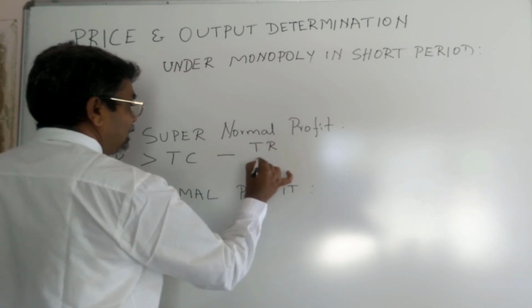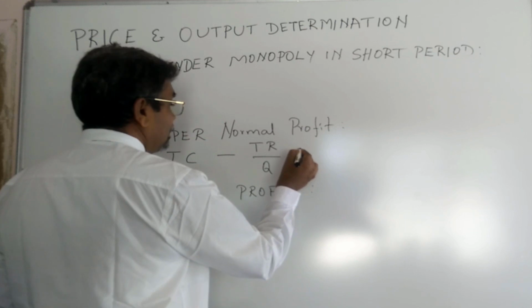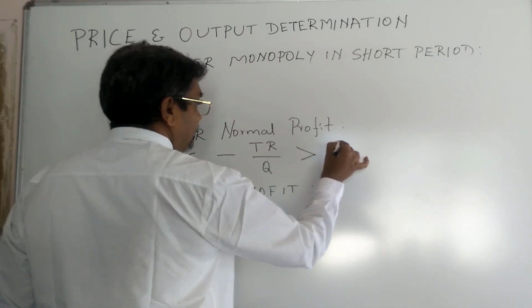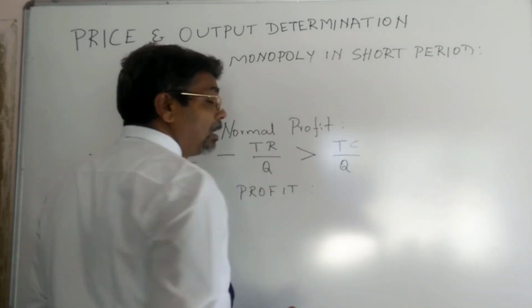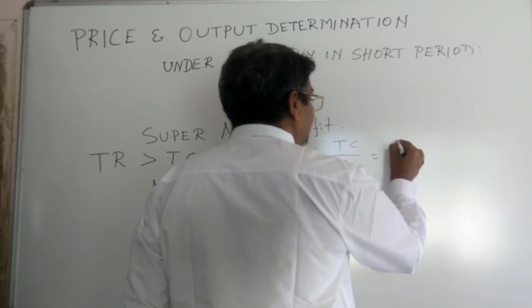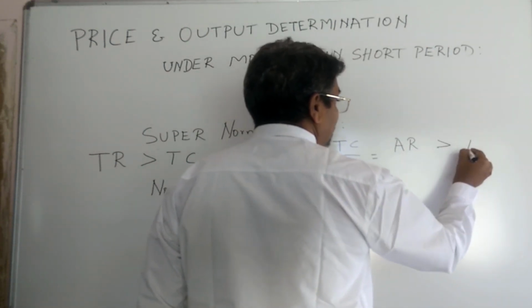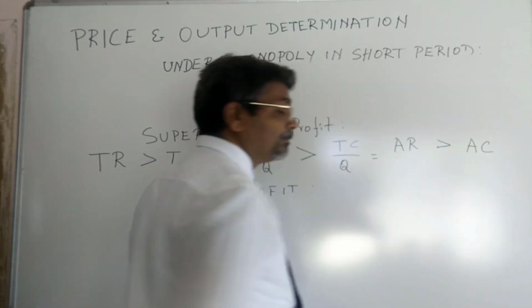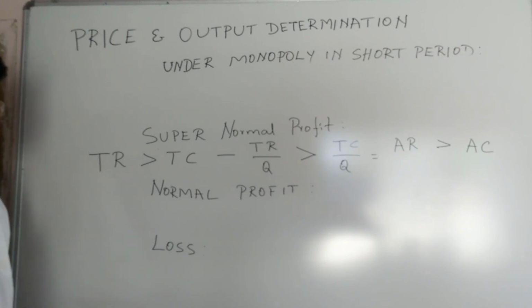TR divided by Q is greater than TC divided by Q, or in terms of average revenue, average revenue is greater than average cost.